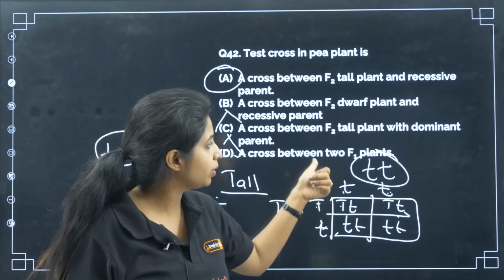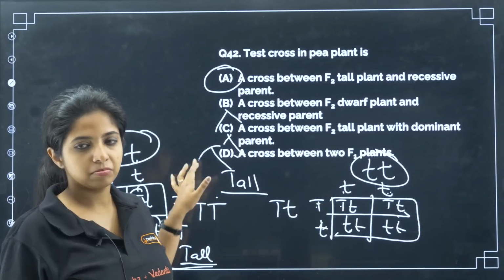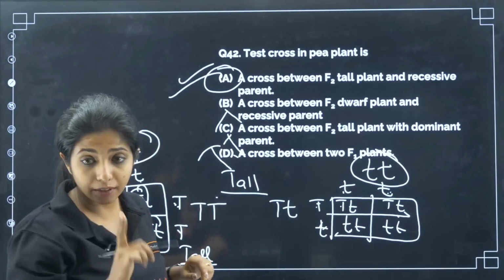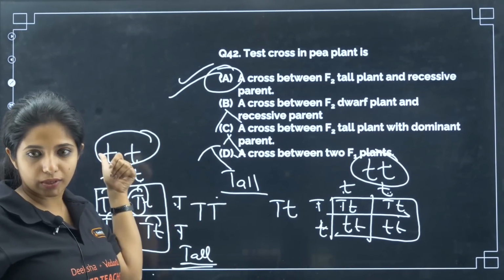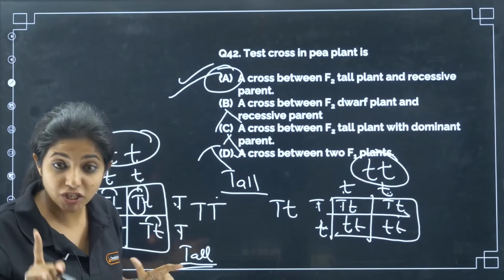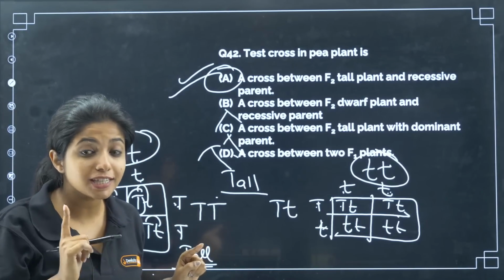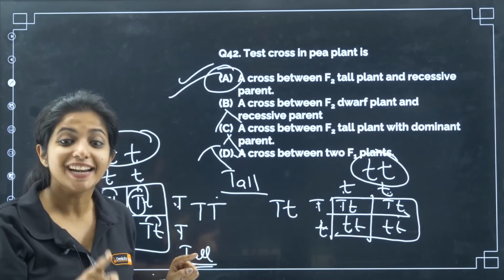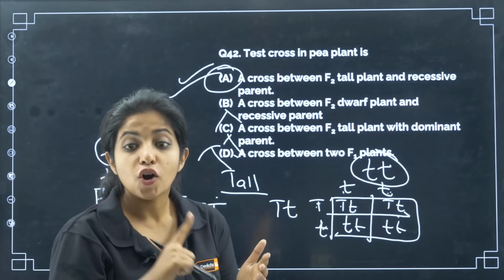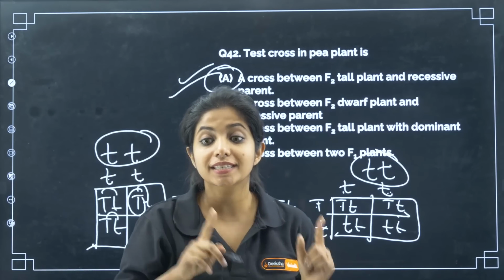A cross between two F1 plants, this is the only answer. Remember, you are doing a back cross over here. So all test crosses are back crosses because you have to go back. But are all back crosses test crosses? Didn't understand? Tell me the answer for this question. Are all back crosses test crosses?